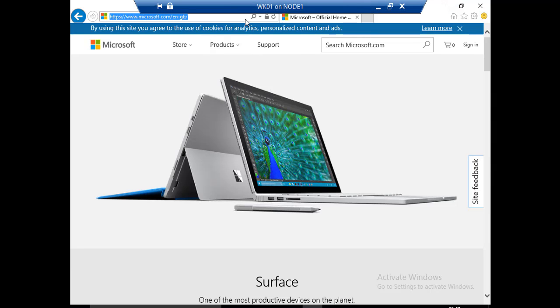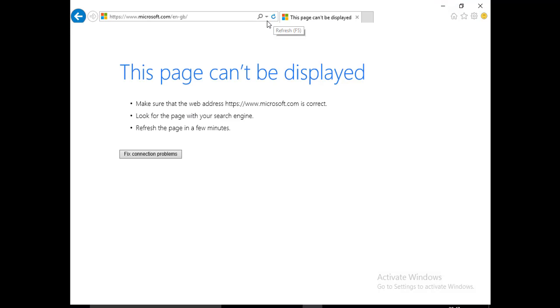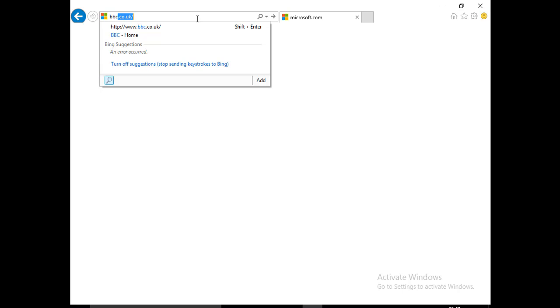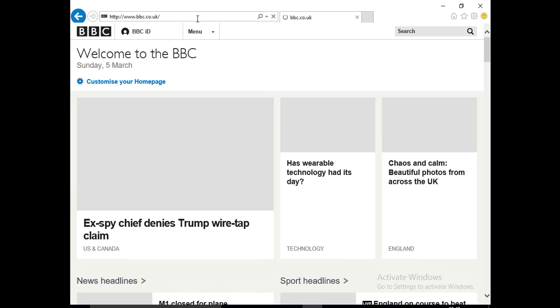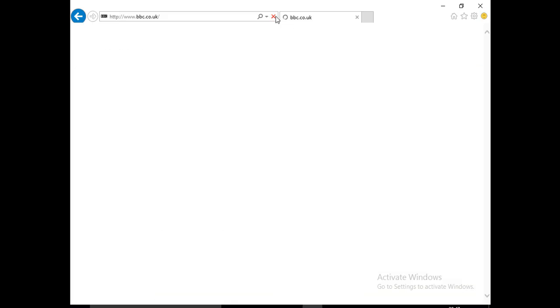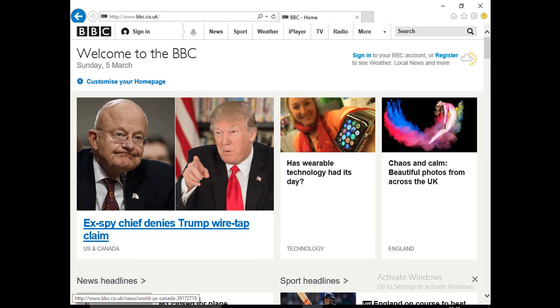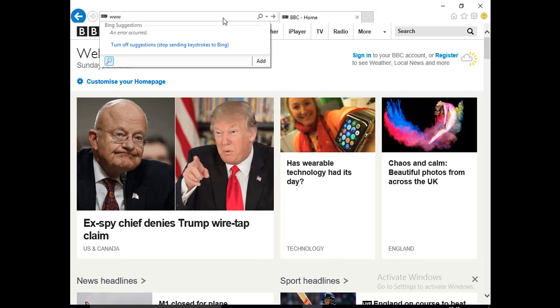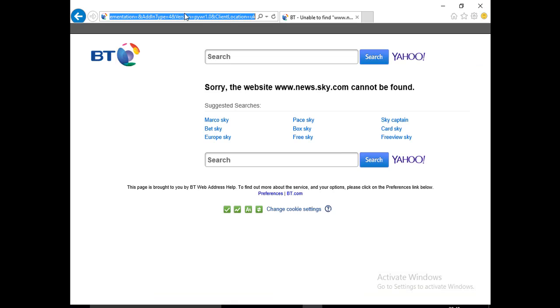If I go to Microsoft, the page cannot be displayed. Okay, I'm going to do HTTP rather than HTTPS. Let me try BBC, because I know BBC's. Okay, it's going through the upstream. Let me try another one, www.news.sky.com, which is another one which I know.